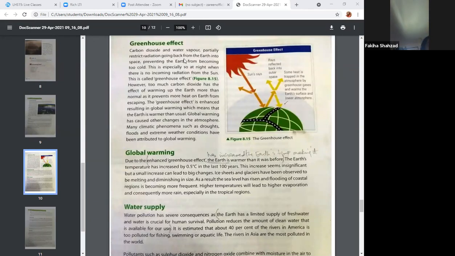Carbon dioxide has the effect of warming up the earth more than normal as it prevents more heat on earth from escaping. The greenhouse effect is increased, resulting in global warming, which means that the earth is warmer than usual.